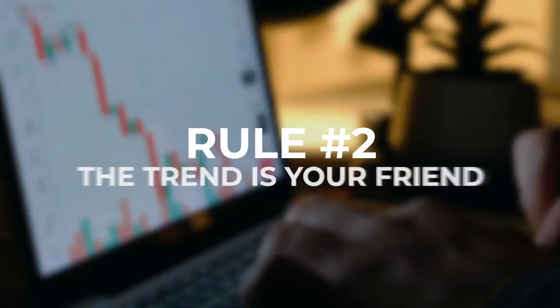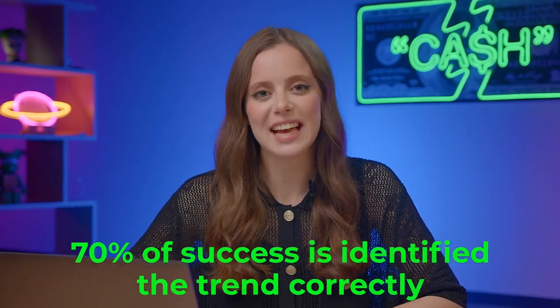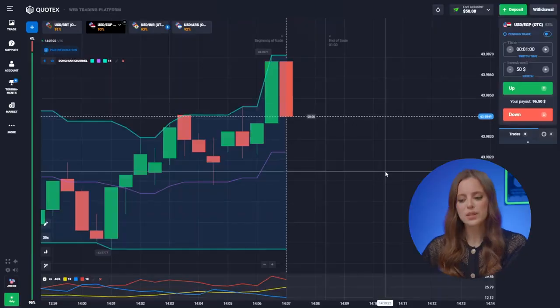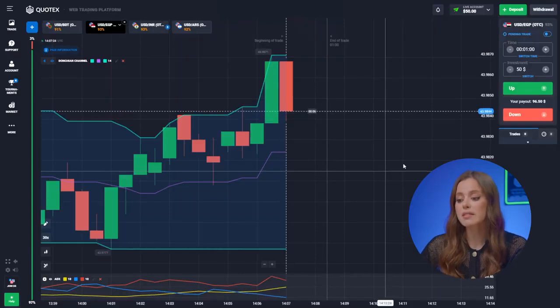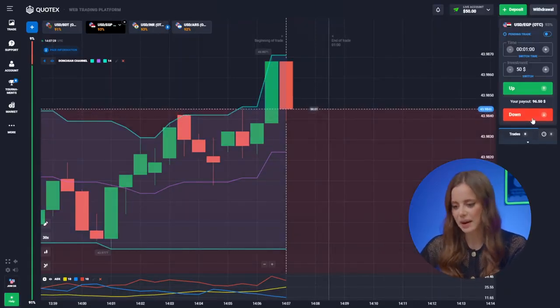Rule number 2, the trend is your friend. If you've identified the trend correctly, that's already 70% of success. The remaining 30% is verifying the data and making sure if a reversal is expected during the forecast period of the transaction. To put this into practice, let's analyze it now. Back to the platform, the US dollar and the Egyptian pound. I'm gonna trade down. Let's hit the button.